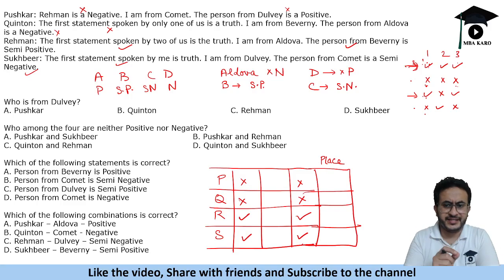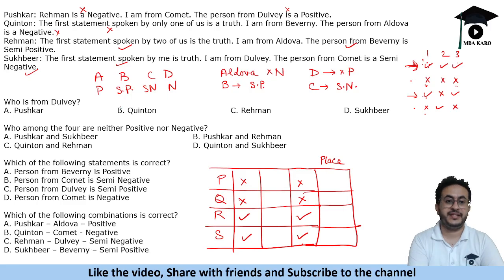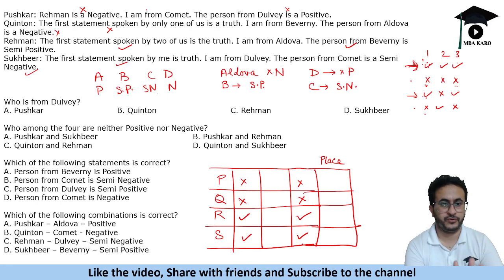Now the thing that is remaining is the central statement of all 4 people. So let us evaluate the central statement of all the people and see what we get. Pushkar says I am from Comet. Okay. So Comet is semi-negative, possible. We will put it on hold. So let's leave the second one.